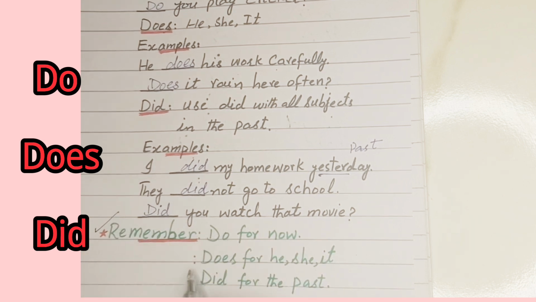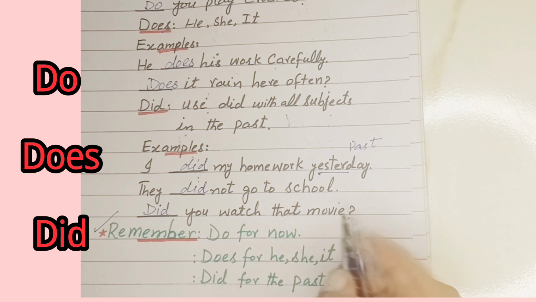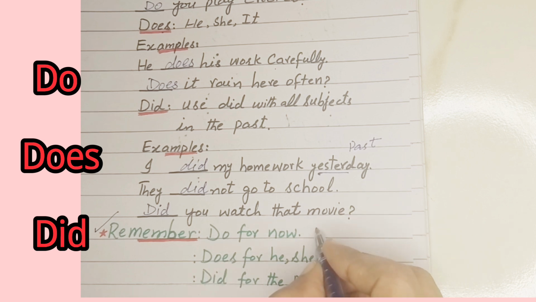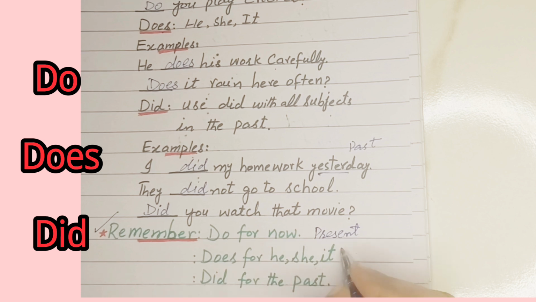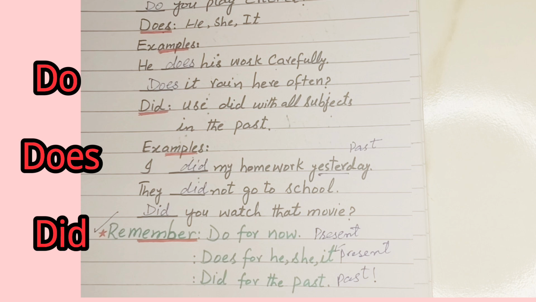So, next I would like to tell you that remember, I have to tell you do for now, does for he, she, it. Do for now means it is for present situations. Does for he, she, it in the present situation. Did is the past tense.